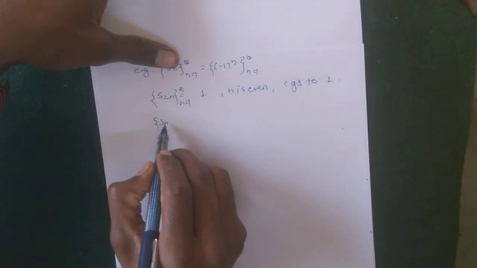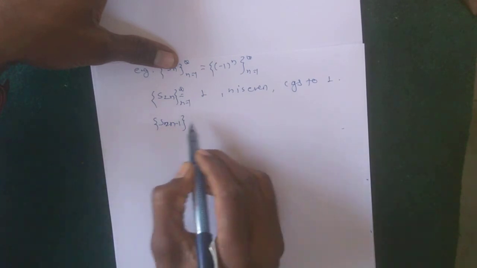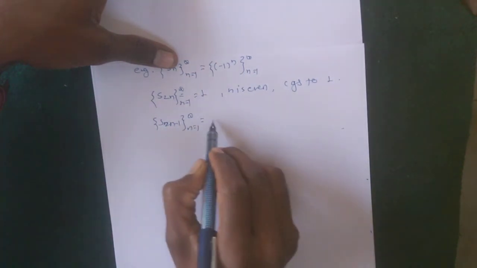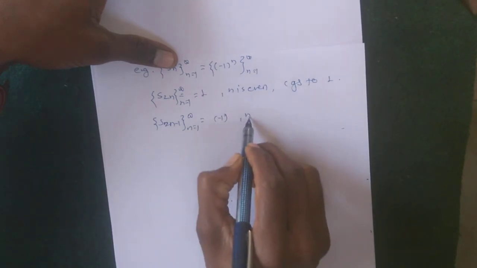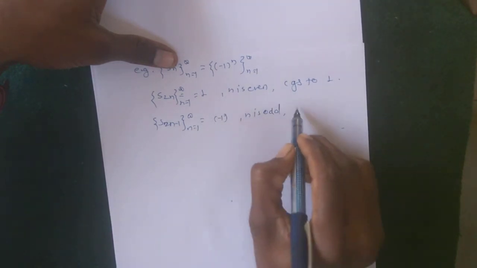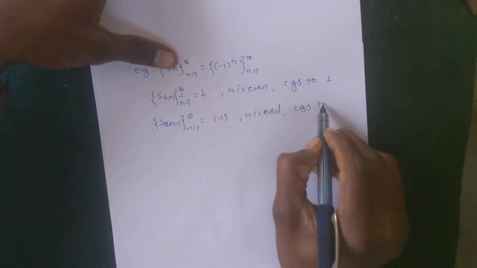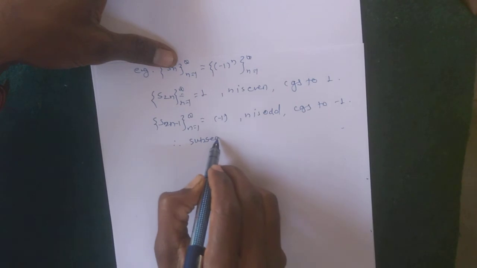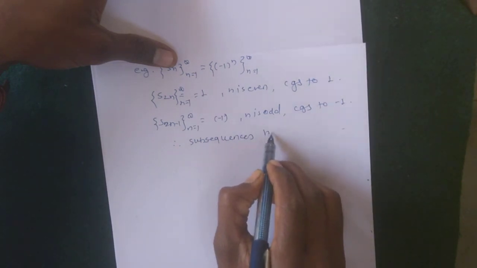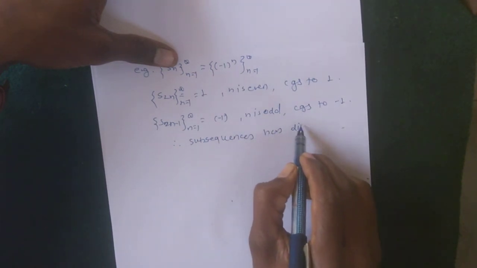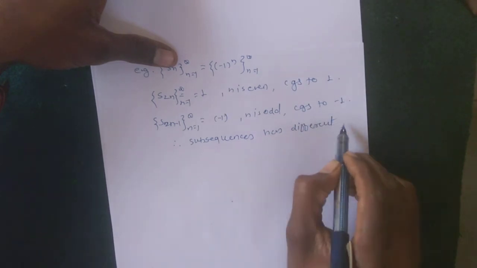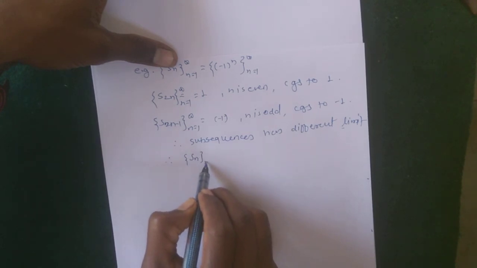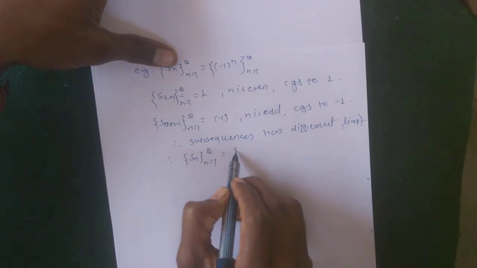And S2n+1, when n is odd, has value -1, and this subsequence converges to -1. Therefore the subsequences have different limits, and therefore the sequence Sn = (-1)^n is not convergent.